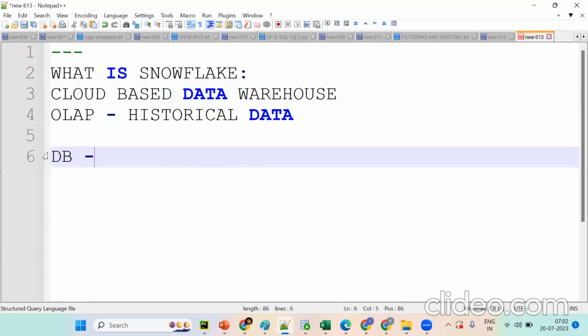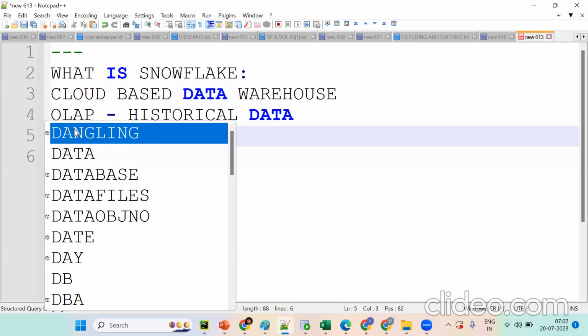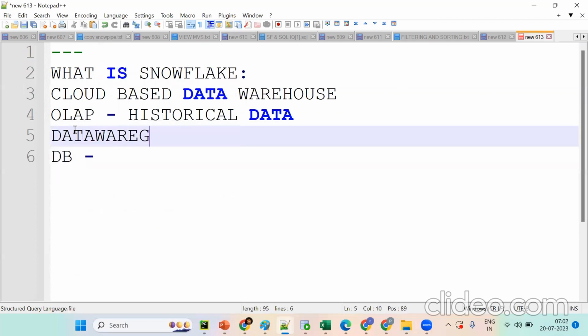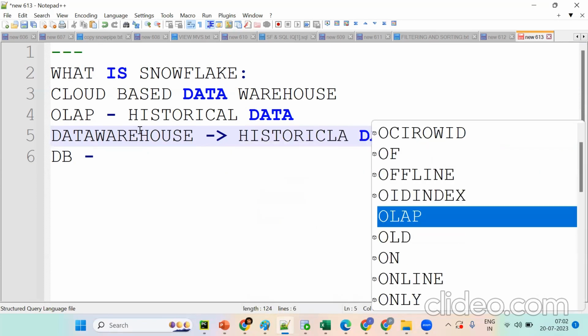Okay, don't get confused. What is a data warehouse for? Understand the question. A data warehouse is for historical data. Historical data, in the sense of OLAP.